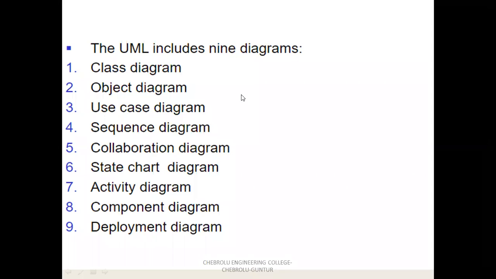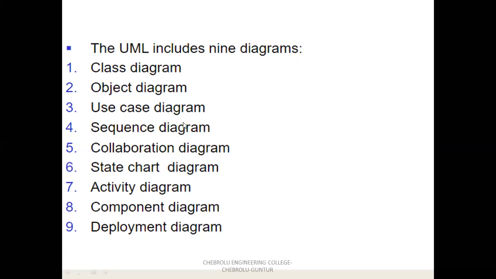The static diagrams represent the static view of the system, that is, the static parts of the system. The 4 dynamic diagrams, that is sequence, collaboration, state chart and activity diagrams, represent the dynamic organization or the dynamic view of the system. That is, how the message is transferred from one object to another, and how the state of the system changes from one state to another state.